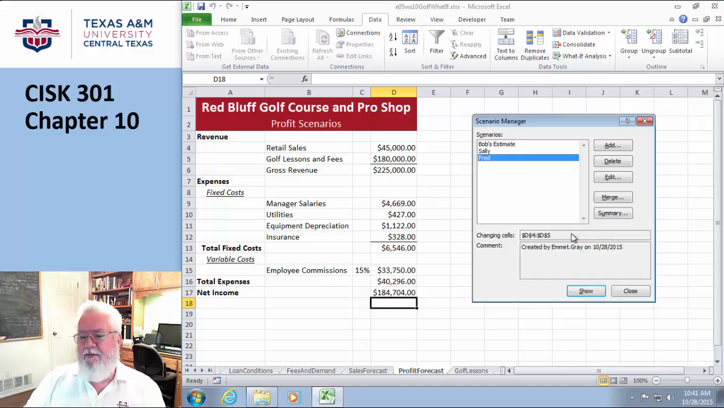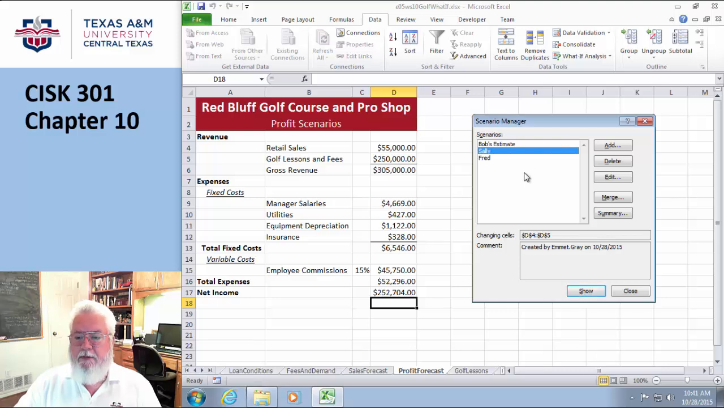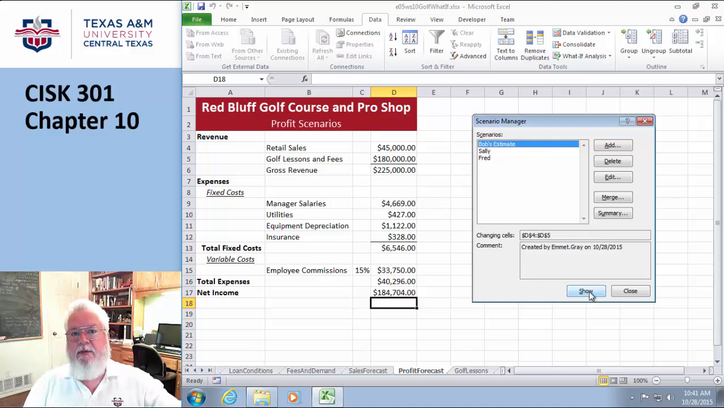Okay, so I've got three scenarios, and I could just go through and pick one and say show. Okay, 260. Go to the next one and hit show. Go to the next one and hit show. That's pretty cool. That's a way of taking several people's best estimates and working with a spreadsheet. The cool part about this is when it comes time to doing a summary. Although being able to show what the original values were is one way of doing it, hitting the summary allows me to get a report and be able to compare them all.